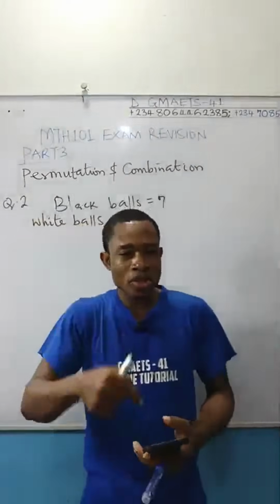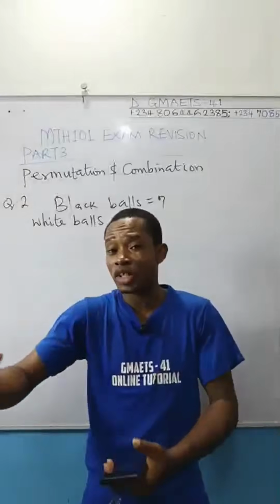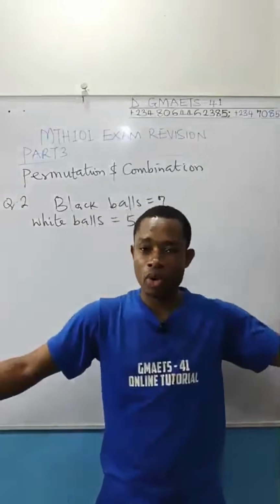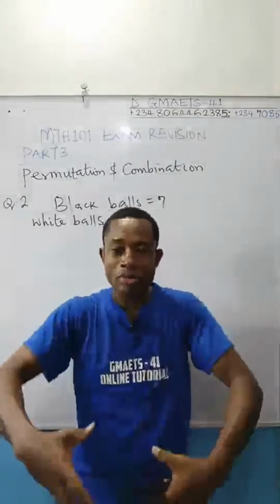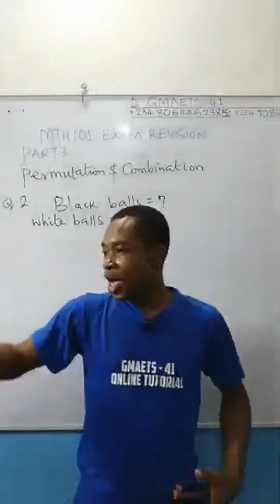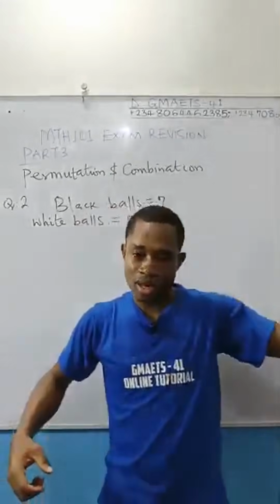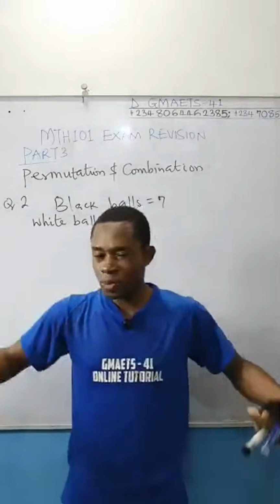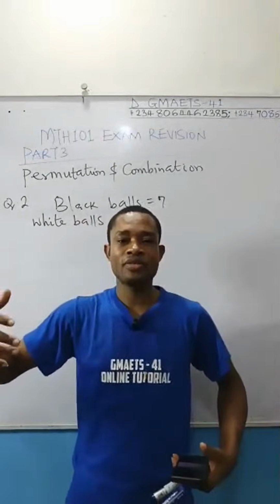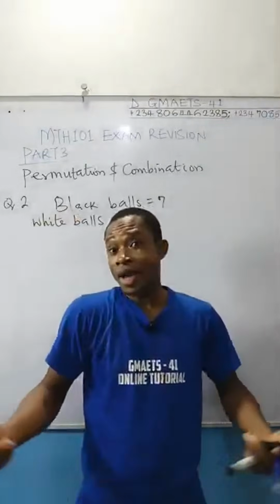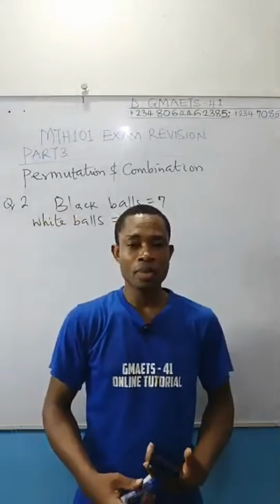Take note that this question is still similar to that type of question which I mentioned earlier. You could have some number of girls, some number of boys, and you are asked to form a committee. You are told the number that is going to be in that committee, and you are told to select from the girls and select from the boys to make up that committee. So this particular problem we are dealing with explains that type of question as well.